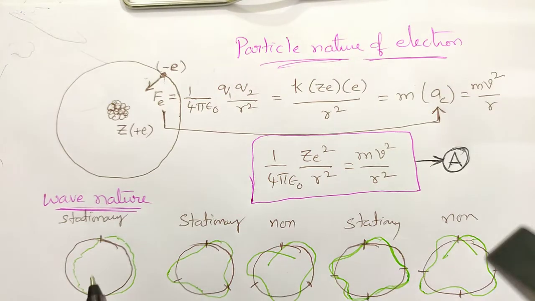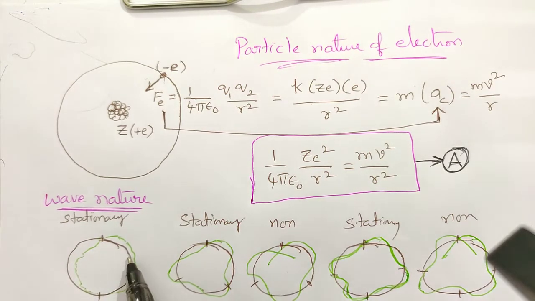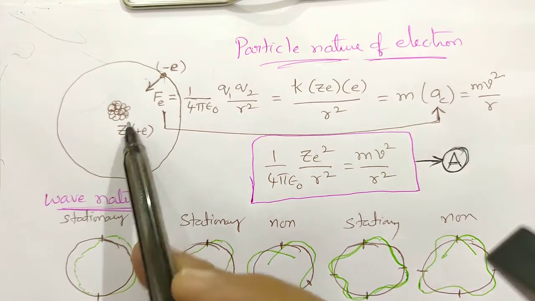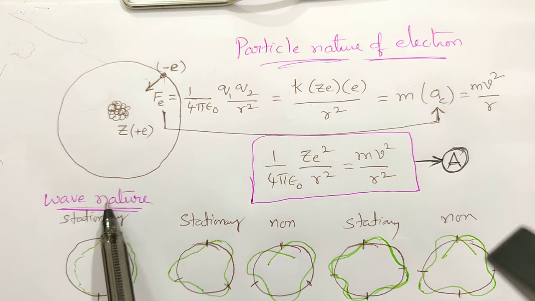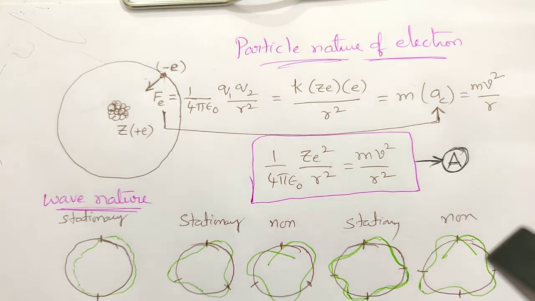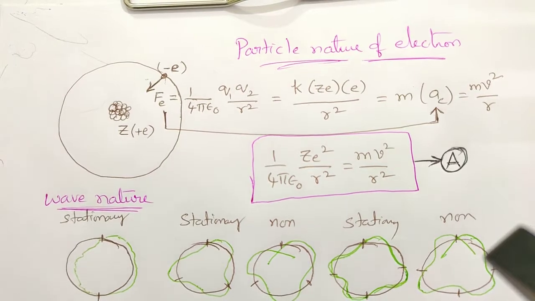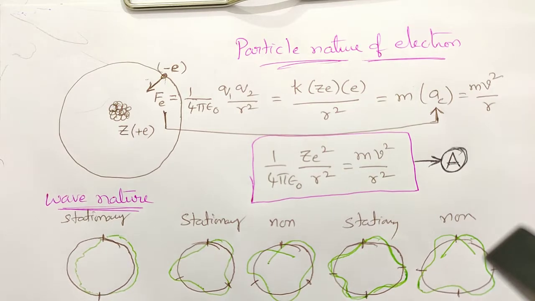Yes, students, today we will talk about Bohr's atomic model. In Bohr's atomic model, Bohr has considered the electron to be a particle as well as a wave. That means Bohr has advocated the dual nature of matter, that is the de Broglie hypothesis.